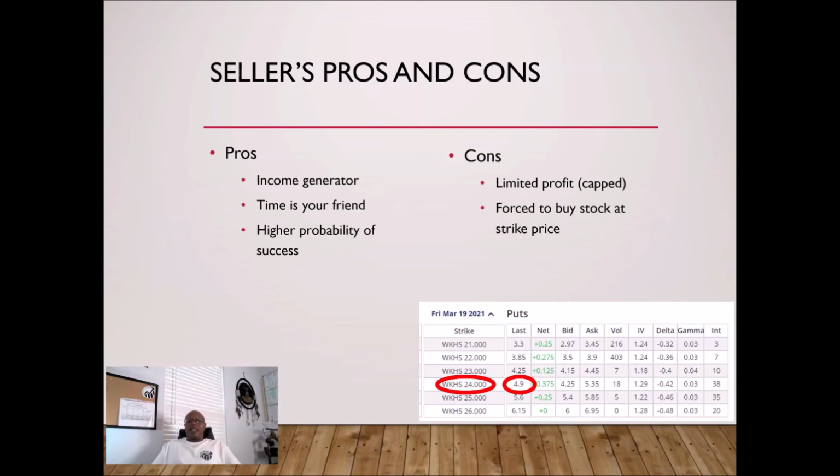The cons, limited profit. It's capped. In other words, that $490 is it. That's all they can get. Another con is they're forced to buy the stock at the strike price. If, by chance, Workhorse drops to $14 and the buyer decides to exercise the right to sell that stock, the seller has to buy it at the strike price, which is $24. That's a huge con.